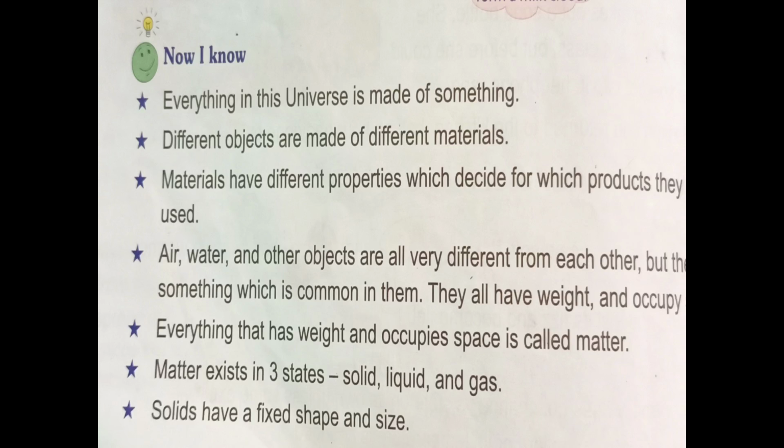Now let us glance at the points. Everything in this universe is made up of something. Different objects are made up of different materials. Materials have different properties which decide for which products they can be used. Air, water and objects are all very different from each other, but there is something common in them. They all have weight and occupy space. Everything that has weight and occupies space is called matter. Matter exists in three forms: solid, liquid and gas.